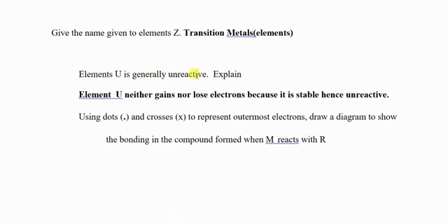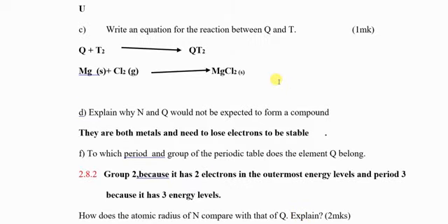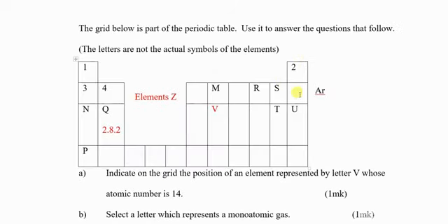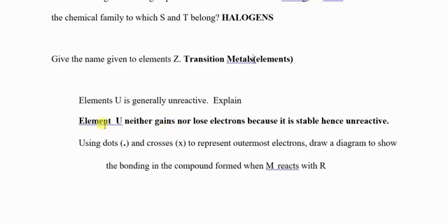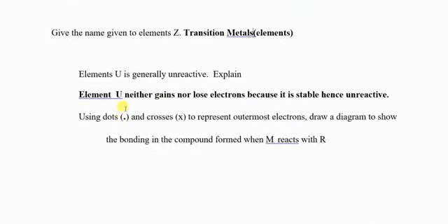Element U is generally unreactive. Explain. Which one is that element U? You come to the periodic table. Element U is found in group 8. Group 8 elements don't react. Why? They are stable. They neither lose electrons nor gain electrons. Therefore, they are stable. Why are they generally unreactive? It is because they neither gain electrons nor lose electrons. Therefore, they are stable. They don't react. Element U neither gains nor loses electrons because it is stable, hence unreactive.